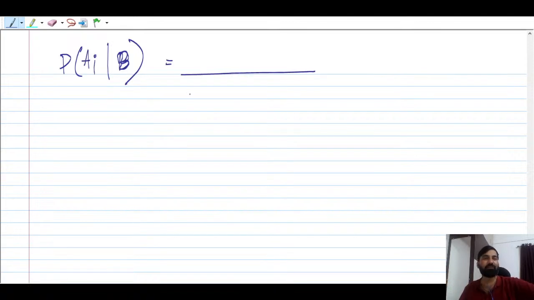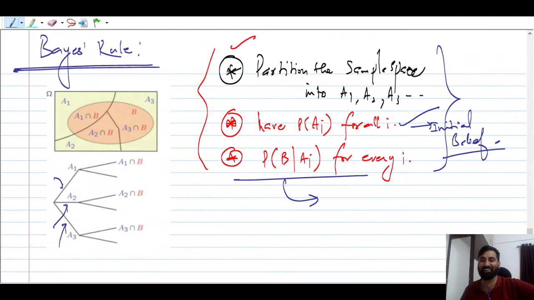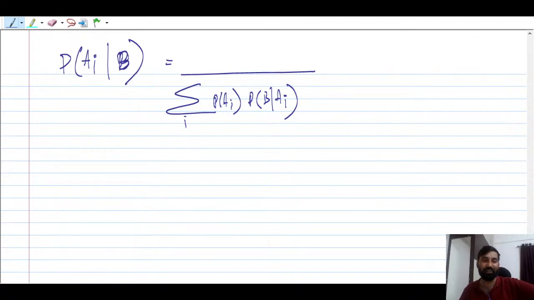तो नीचे क्या रहेगा आपका? हमेशा टोटल प्रोबेबिलिटी, you can say probability of Ai times the probability of B given Ai, right, for all i. But now on top of that, what will be there? It is very important to remember, right? You have to multiply the probability of Ai times the conditional probability, right? So this is very, very important to keep in mind, right?